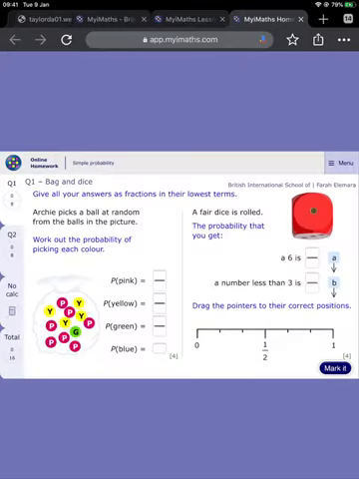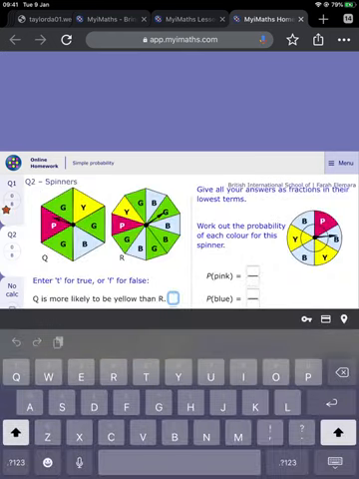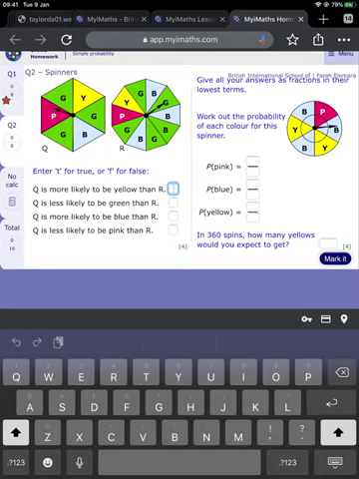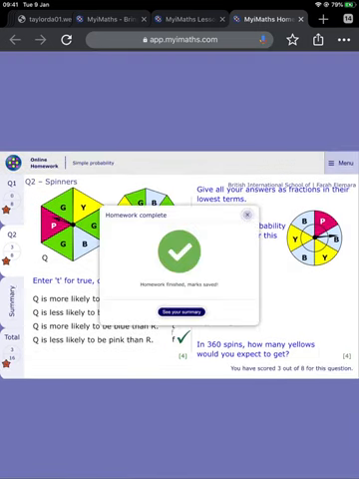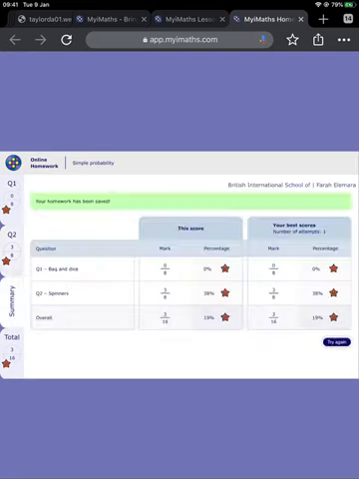Just to show you what happens if you're not happy with your mark, I'm just going to pretend that I'm not sure about any of these, or my answers are wrong, and I'm going to mark it. And you can see I've got 0 out of 8 for this question. I'm now going to move to question 2, and I'm just going to put in some random answers, and I'll leave the other ones blank. And you can see that I got some of these right. Now I'm going to click on see your summary. I'm not very happy with how I scored.